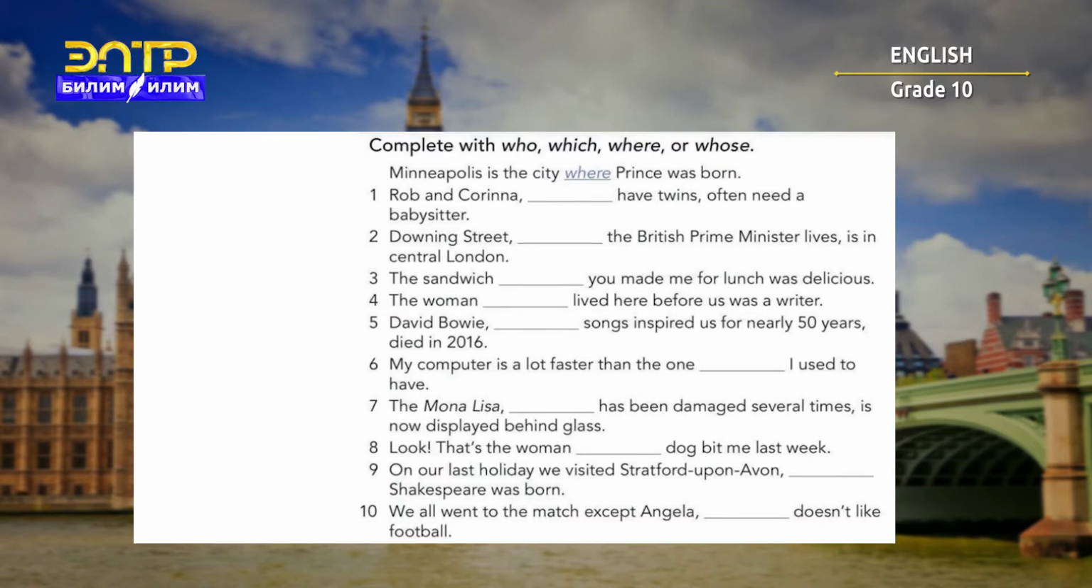Now please take your time. I'll give you 1 minute to complete the sentence with who, which, where, or whose. Please go. You have a minute.